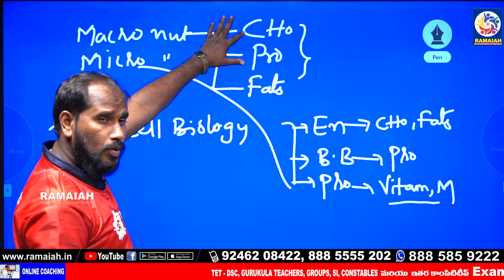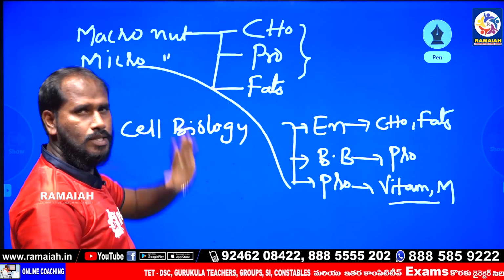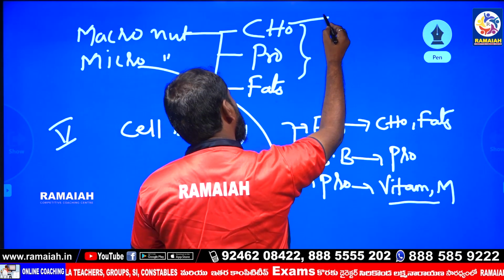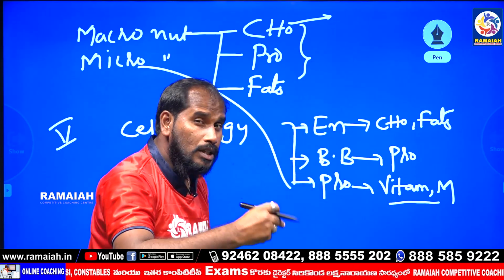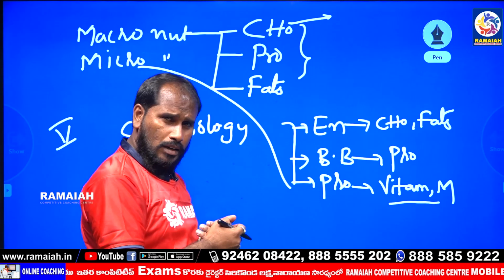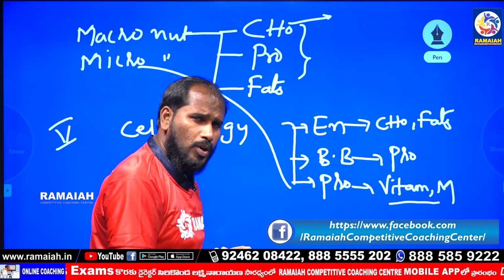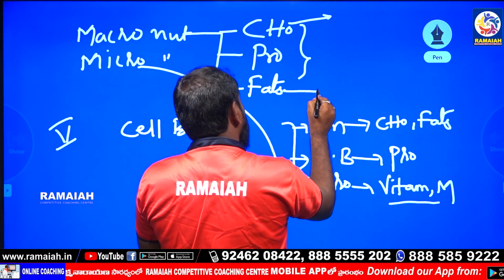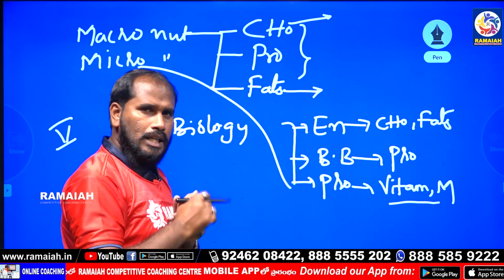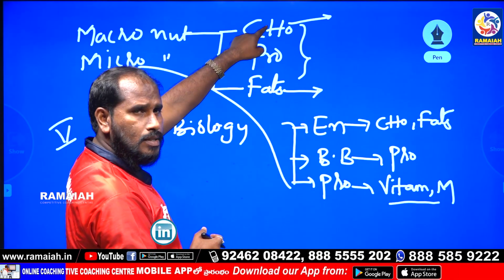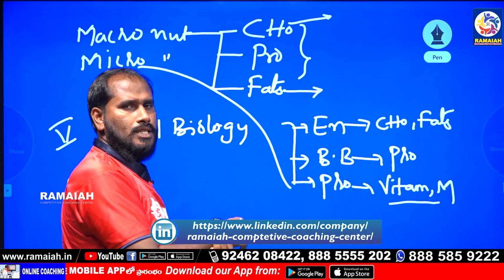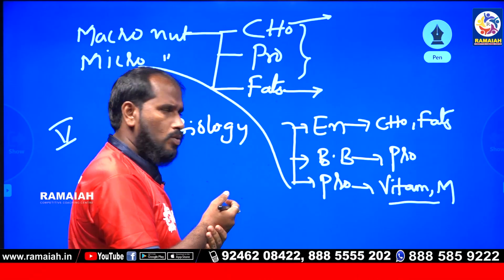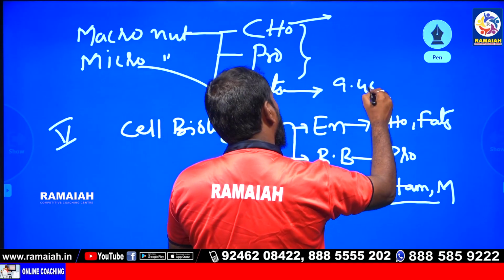What is the function of carbohydrates, proteins, and fats? Carbohydrates are easily digested and release instant energy. Proteins are called bodybuilders. Fats release the highest energy, 9.45 kilocalories.